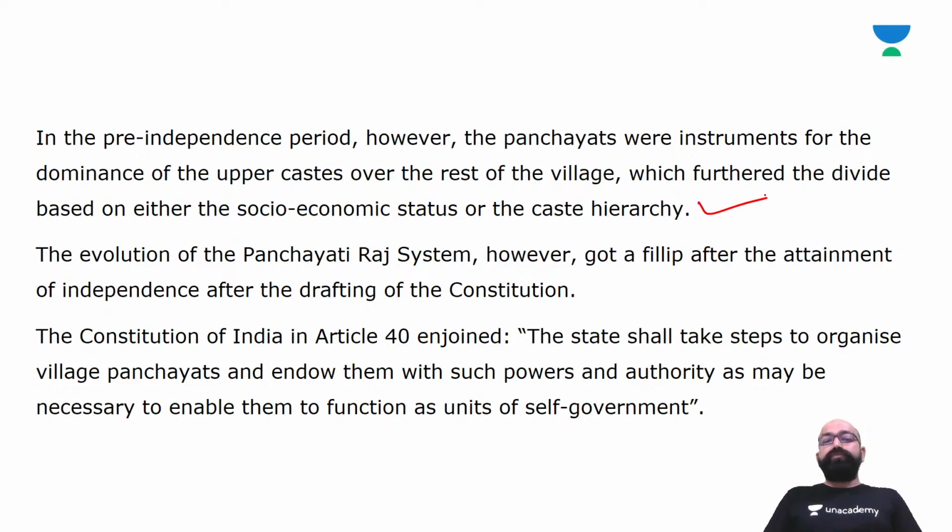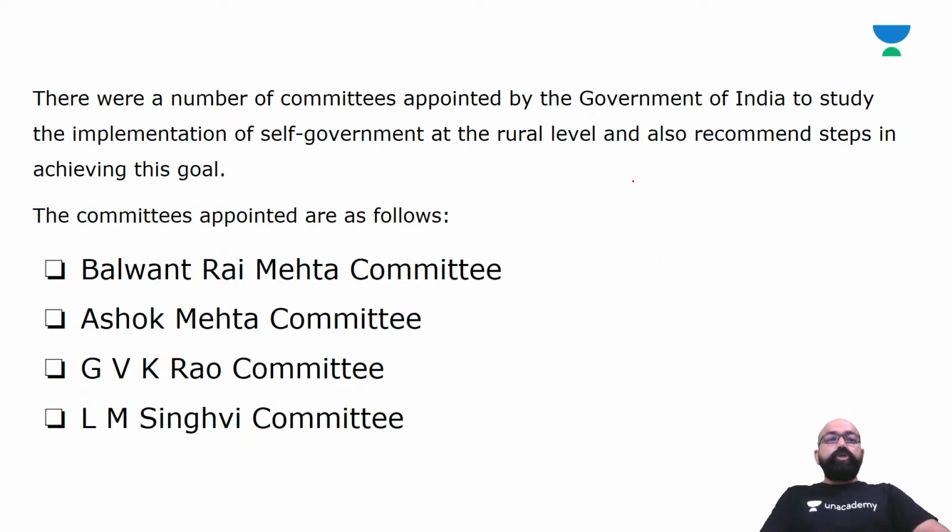The evolution of the Panchayati Raj system, however, got a fillip after the attainment of independence and the drafting of the Constitution of India. The Constitution of India, in Article 40, enjoins that the state shall take steps to organize village panchayats and endow them with such powers and authority as may be necessary to enable them to function as units of self-government.